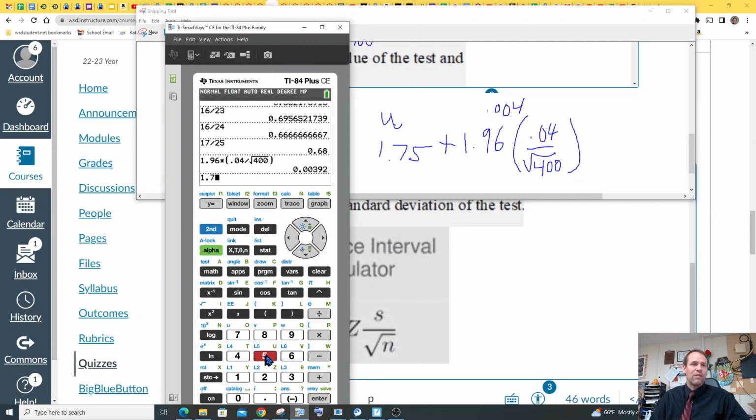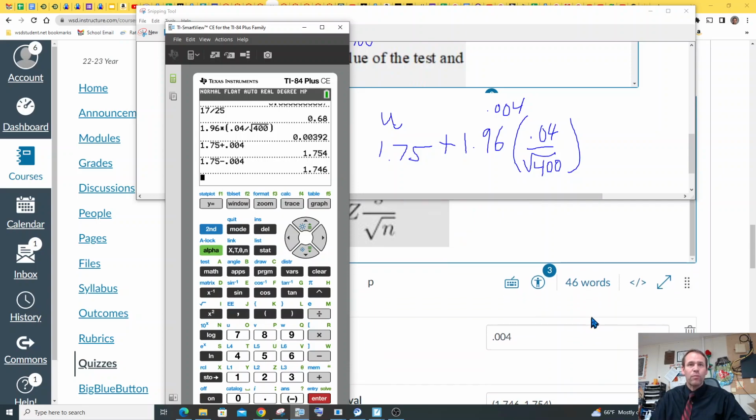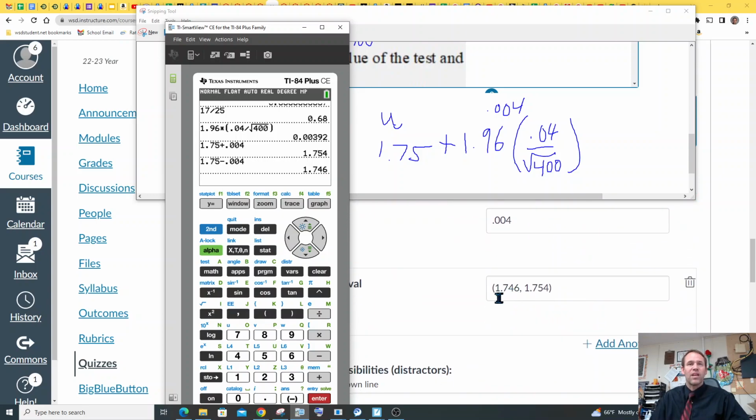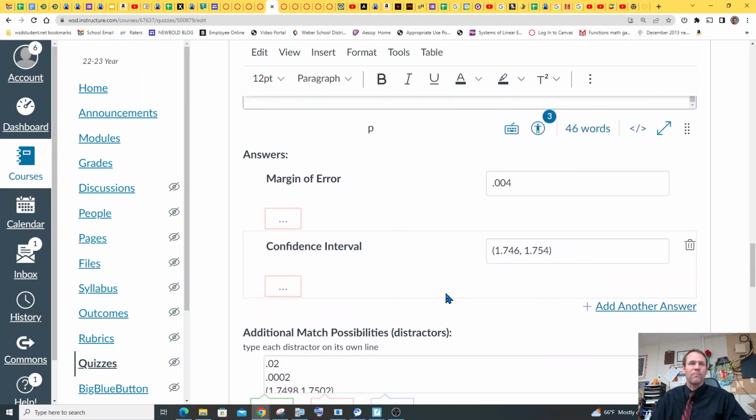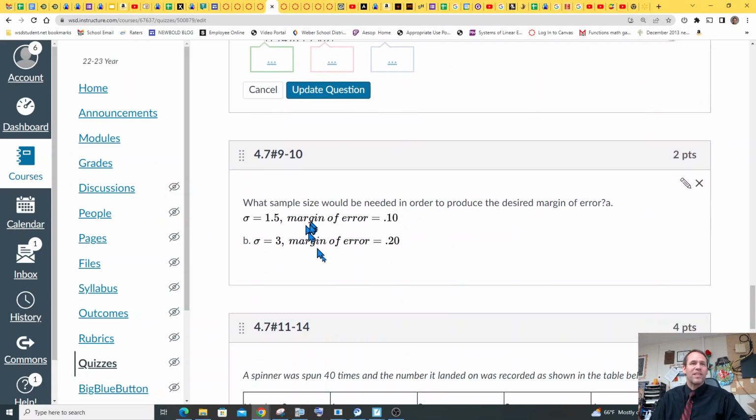So we take 1.75 and we add 0.004, and we take the average 1.75 and we subtract 0.004. So that gives us 1.754 and 1.746. And there it is, 1.746 to 1.754. Cool. So you're going to do that same thing with this one.